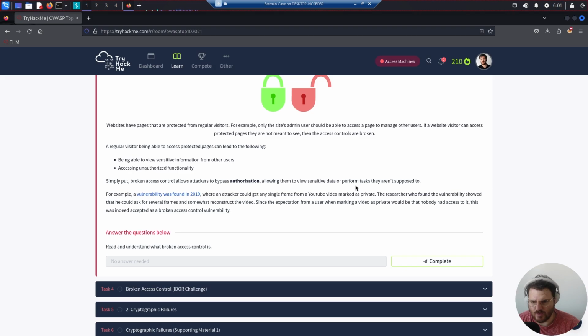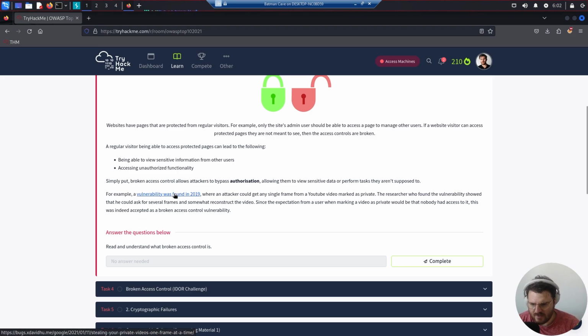For example, a vulnerability was found in 2019 where an attacker could get any single frame from a YouTube video marked as private. The researcher who found the vulnerability showed that he could ask for several frames and somewhat reconstruct the video, since the expectation from a user when marking a video as private would be that nobody had access to it. This was indeed accepted as a broken access control vulnerability.